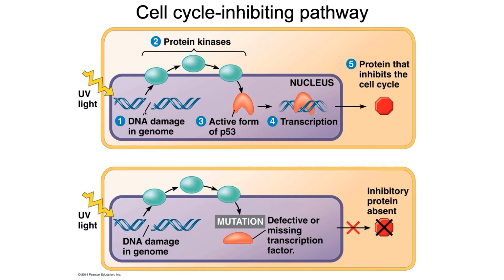So DNA is damaged by UV light. There are proteins that recognize that damage. They activate P53. P53 is a transcription factor, sits on the promoter of genes, and activates the transcription of genes that encode proteins that inhibit the cell cycle. Beautiful. That is our off, that is our stop signal. But if a mutation inactivates P53, then we have these proteins that recognize this DNA damage. They try to activate P53, but it doesn't work. And therefore, cells can't turn on stop signals. And so the cells just keep dividing.